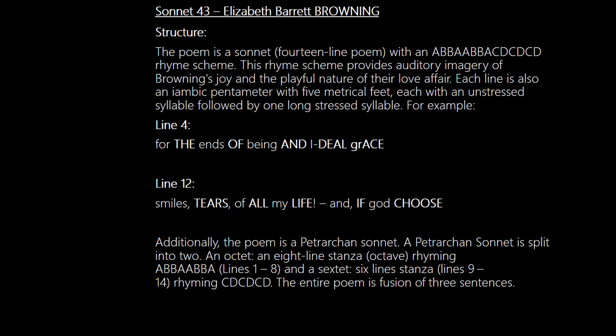In fact, the entire poem is a fusion of 3 sentences, and it's important that you speak about the structure as you write your exams, because the structure is really important if you're thinking of achieving an A star in the IGCSE, which I think for every student is very, very possible.